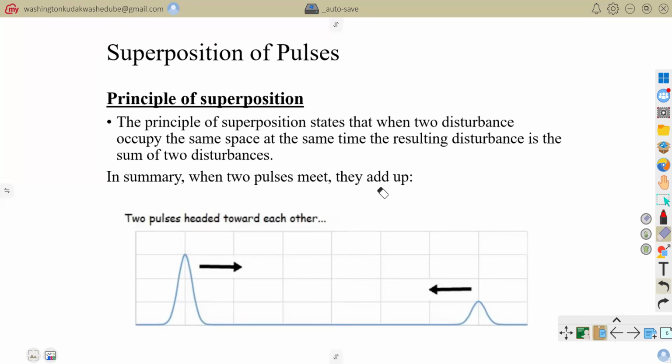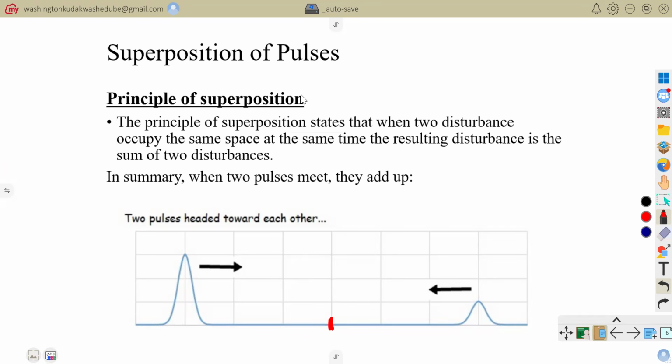Now, when it comes to pulses, there is a principle that governs their behavior. Whenever we have two pulses acting in opposite directions, and at some point they meet, there is a principle that tells us how they will interact.